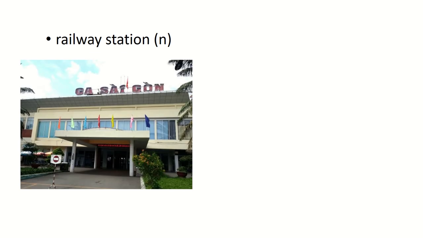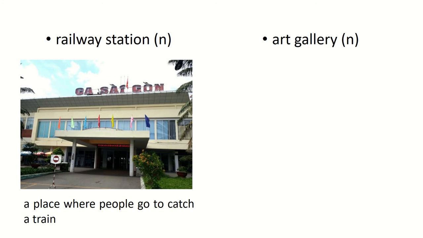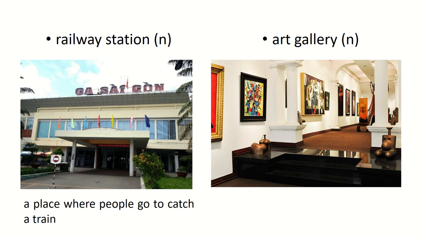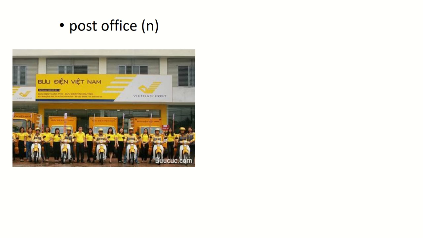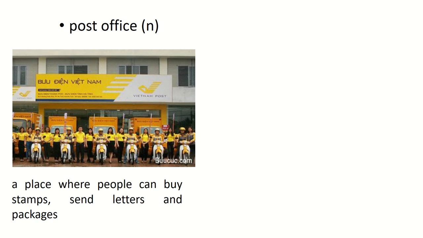Railway station. This is a picture of a railway station. So a railway station is a place where people go to catch a train. Xe lửa. Art gallery. This is a picture of an art gallery. So an art gallery is a place where artworks are on display. Art gallery. Phòng triển lãm. Post office. This is a picture of a post office. So a post office is a place where people can buy stamps, send letters and packages.